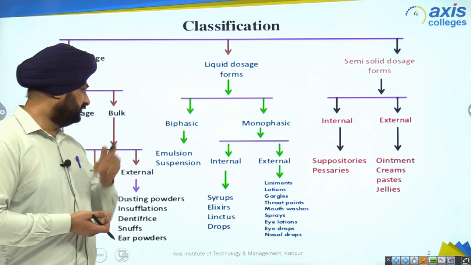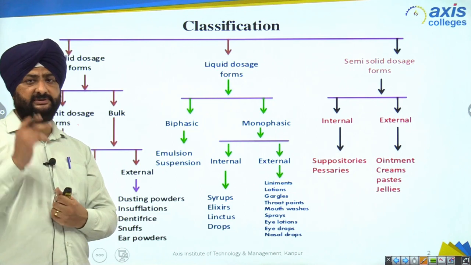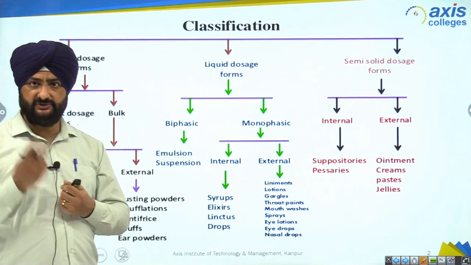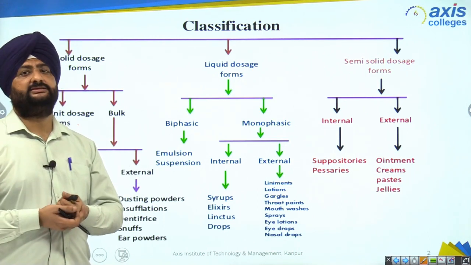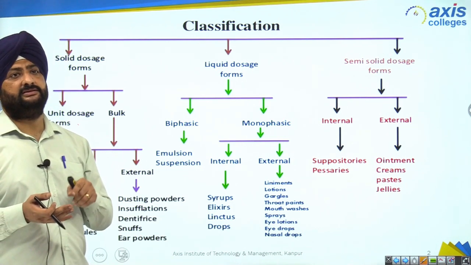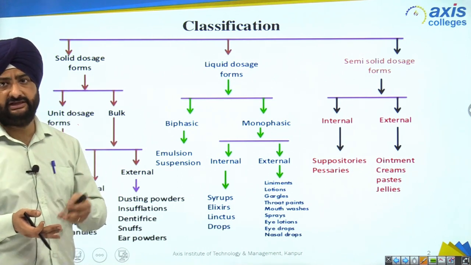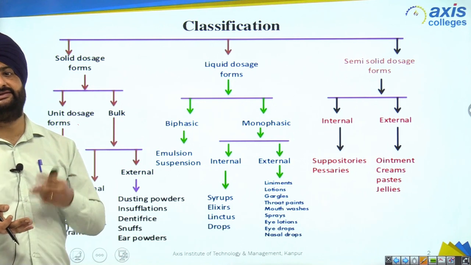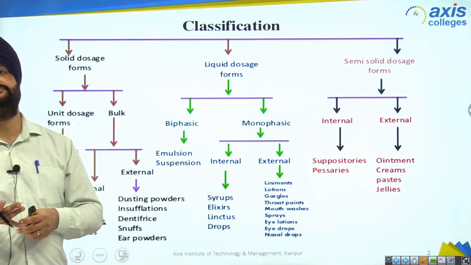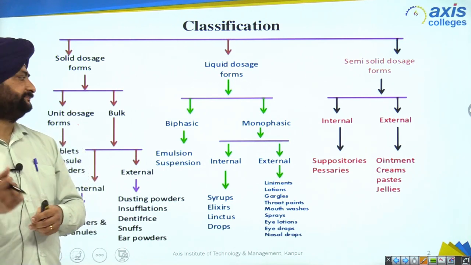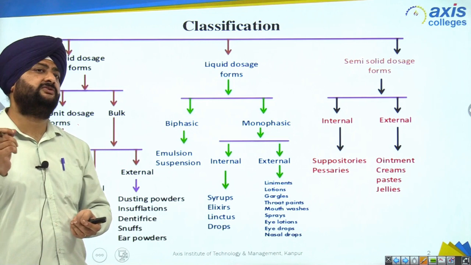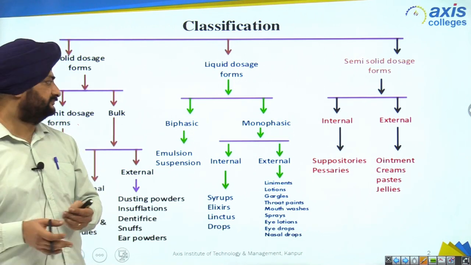Now the examples of biphasic liquid dosage forms are emulsion and suspension. Two examples are there. Emulsion. So in emulsion, there are two phases. As the name suggests, biphasic means two phase. So in emulsion, what are the two phases? One is dispersed phase, another phase is dispersion medium, right? The other names of dispersed phase are discontinuous phase and internal phase. So there are three names of one phase and three names of another phase, that is dispersion medium, continuous phase and external phase, right? So in suspension also, the particles are suspended in the solvent. Two phases, we can easily judge. That's why it's named biphasic.